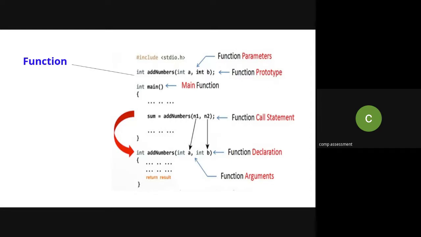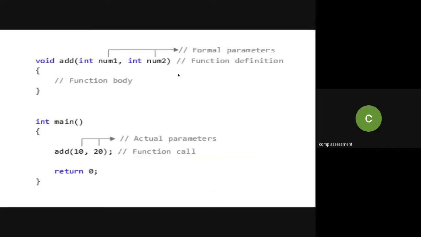Whatever parameters you are passing with that function are the function parameters. This is the function call, and whatever parameters you pass with that particular procedure are called actual parameters. With the function declaration, the arguments are referred to as the formal parameters. This is one more example.